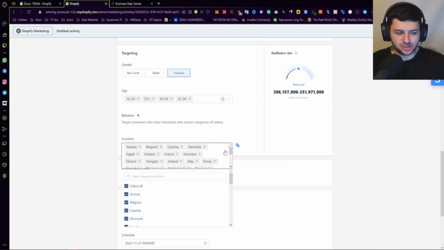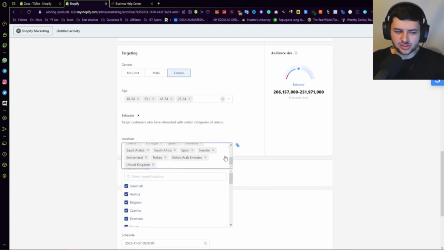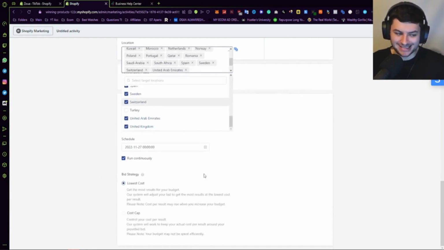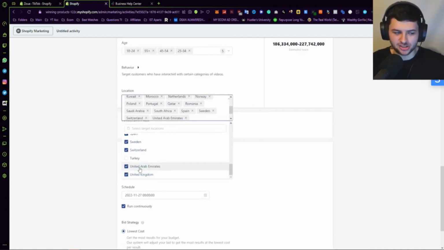Going back to location, which I didn't mention earlier, remember all of these European countries and other countries we're going to select, not all of them speak English, guys. That's one thing to know. You can untick certain countries. Now, for an example, I've been to Turkey quite a few times. I love Turkey, but a lot of people in Turkey don't speak English. So I'm going to untick that specifically because my ad is in English, and obviously that might actually affect my bottom line. Then we have other countries too.